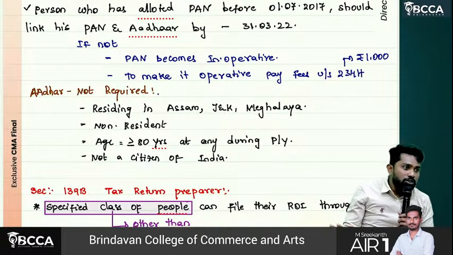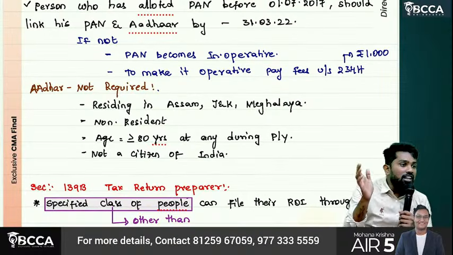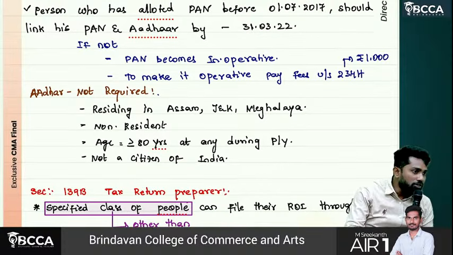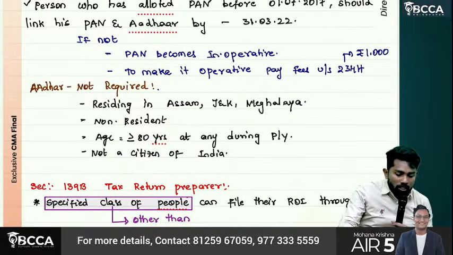All this process is not required if his age is more than 80 years, and then he is not a citizen of India. If he is not even a citizen of India, then Aadhaar itself will not be issued. How can you link Aadhaar? That's why, sir, Aadhaar is not required in the following cases.